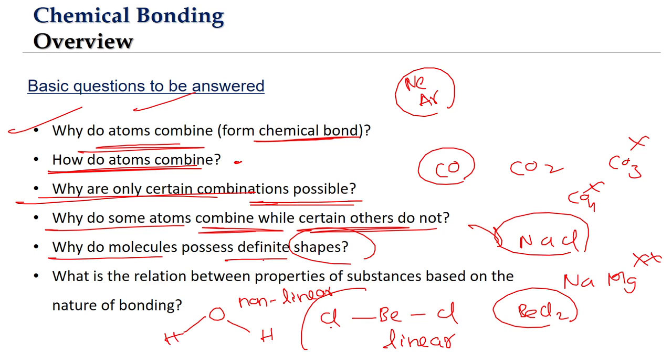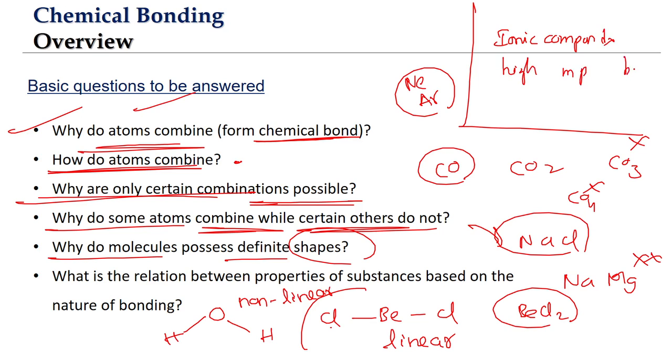And when you look at the properties of the substances as a whole, there is a relation between the properties of the substance and the type of chemical bonding that is there. We will see that ionic compounds generally have high melting points, high boiling points, and they will be soluble in polar solvents like water. So the properties of compounds will be related to the nature of bonding between the atoms.